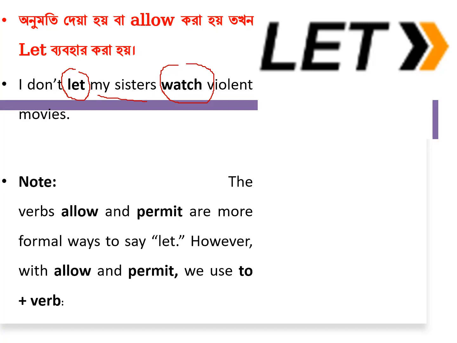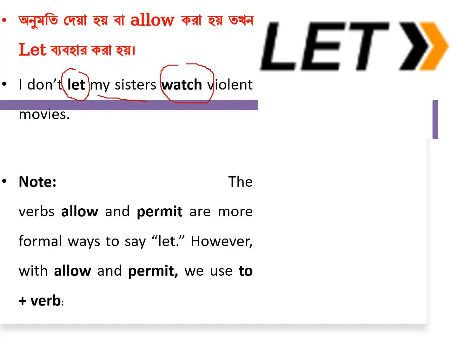If it is forcing, I force my sisters not to watch movies, then I will use I don't make my sisters. Okay, but here it is a matter of permission, so that is why you have to use the causative verb let. I don't let my sisters watch violent movies.